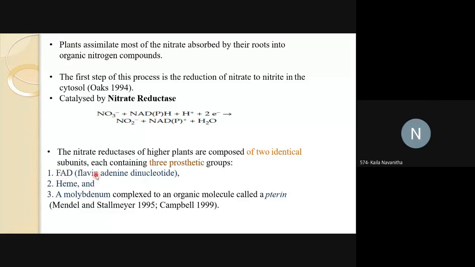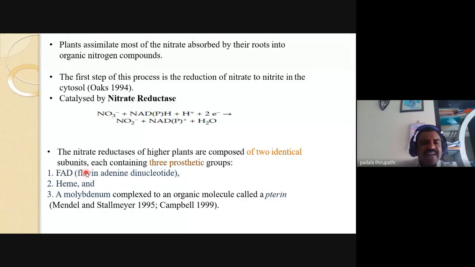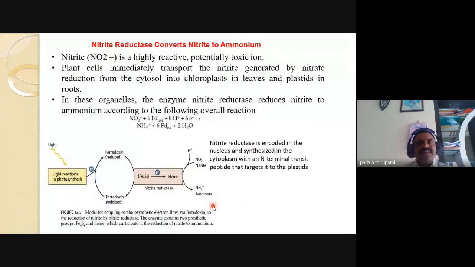FAD, the flavin adenine dinucleotide. The second prosthetic group is heme. The third prosthetic group is molybdenum complexed. So these are the 3 prosthetic groups contained in the 2 identical subunits of this nitrate reductase enzyme. The complex is an organic molecule called a pterin. This name was given by Mendel and Stallmeyer in 1995, Campbell 1999. Okay, pterin.